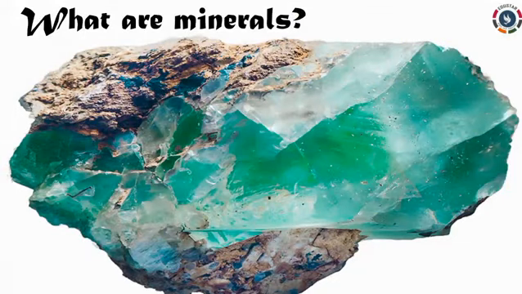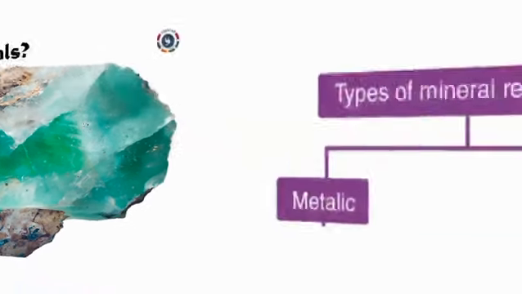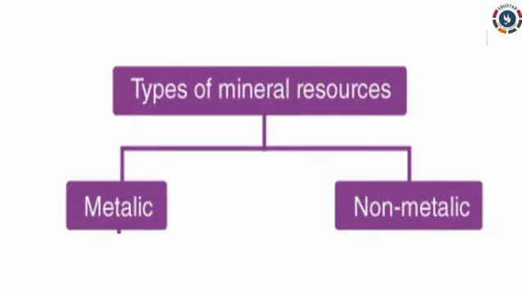What are minerals? All rocks are made up of minerals. Minerals are chemical substances that occur naturally on the earth. Minerals are natural substances present in rocks. What are the two types of minerals? Metallic minerals and non-metallic minerals.